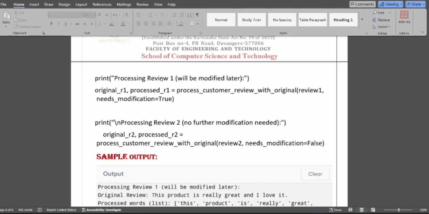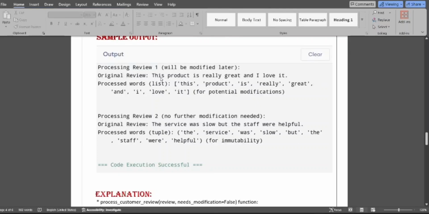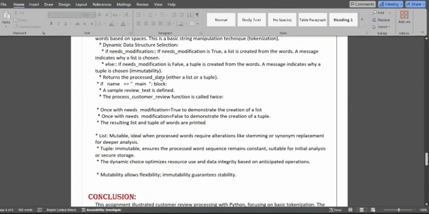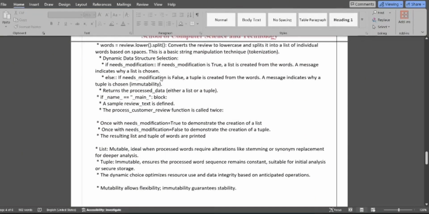Once with needs_modification true to demonstrate the creation of a list, and once with needs_modification false to demonstrate the creation of a tuple. If there is a modification, we will create a list, and if there is no modification, we will create a tuple and store it.